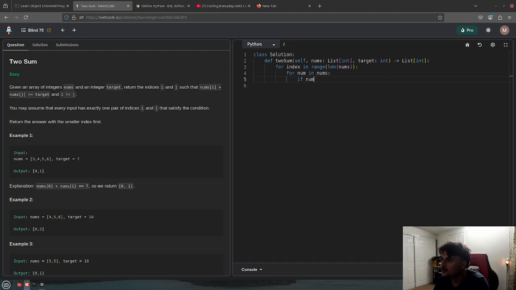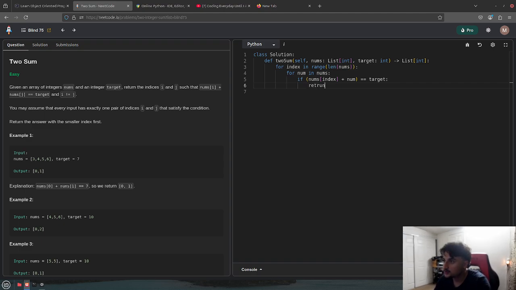Is it nums? It is nums, the first index, plus... There has to be an issue here because we're adding the same number, huh? Okay, before I do this, I like to keep my stuff clean so I know when I view it. Is equal to the target.